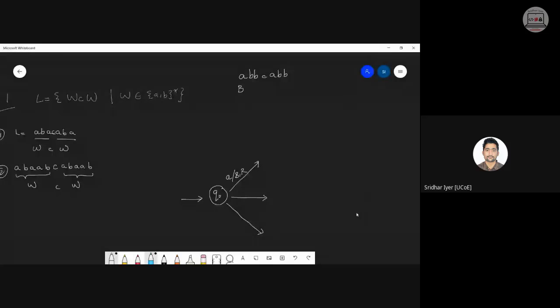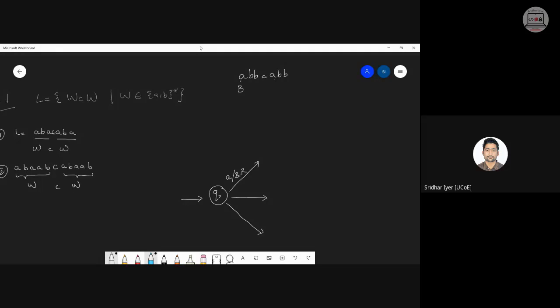Basically, what are we trying to do? We are just comparing whether this symbol and the symbol after C are the same or not. Yes or no? Find C, correct. Rahul is right. This logic is very simple. The question is W C W, so both the strings on either side of C should be the same, right?